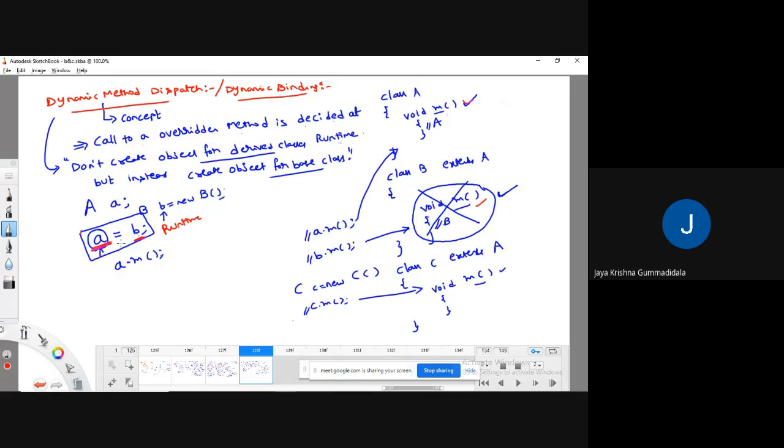Meaning that when an overridden method, a dot m, is called through a superclass reference, then the Java compiler decides which version of the method to call based upon the type of object being referred. Here the type of object being referred is the B object, and this is also decided at runtime. So this concept we call dynamic method dispatch.